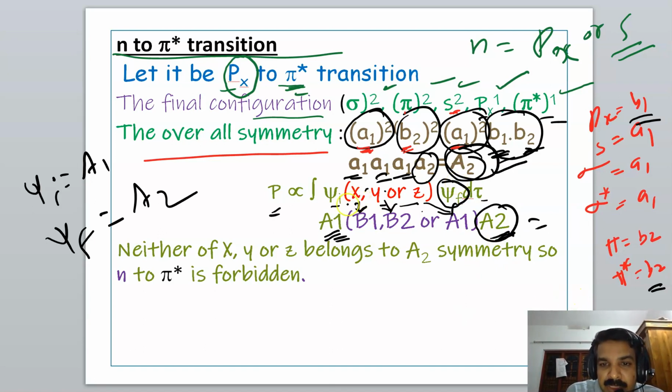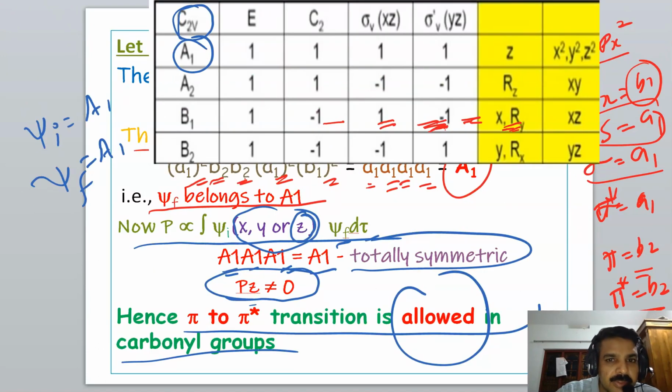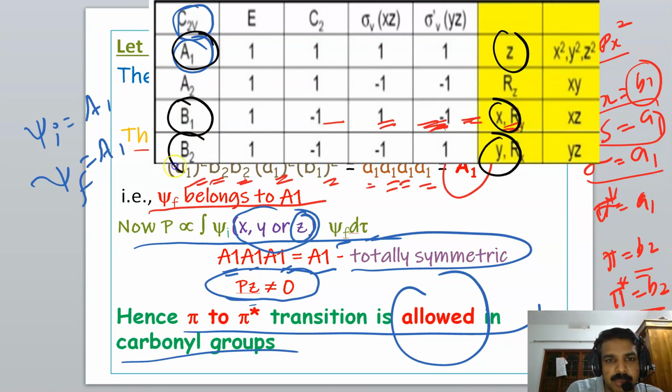But none of the symmetries of x, y or z belongs to A2. You can see it in the character table: z is A1, x is B1, y is B2. No x, y, z belongs to A2.